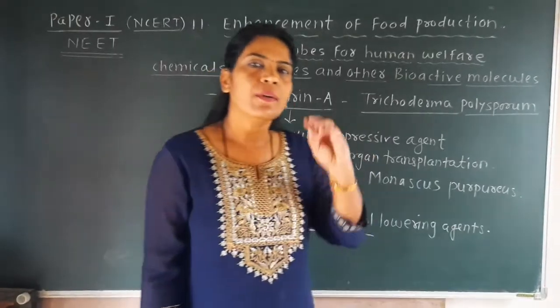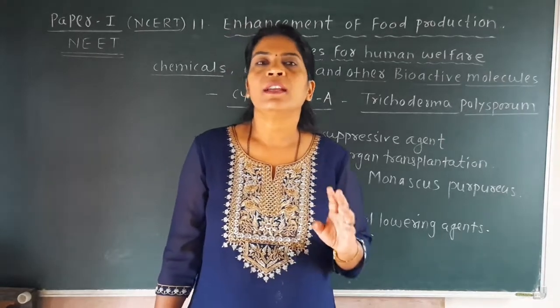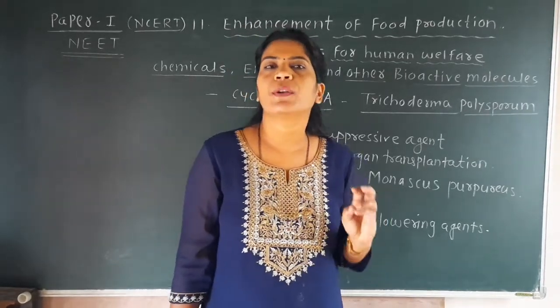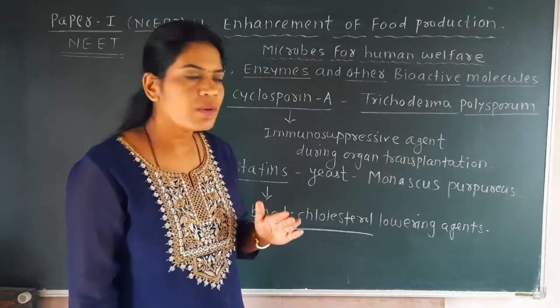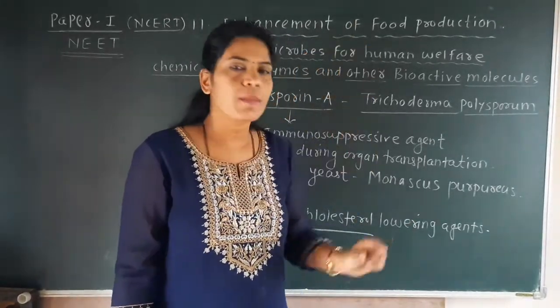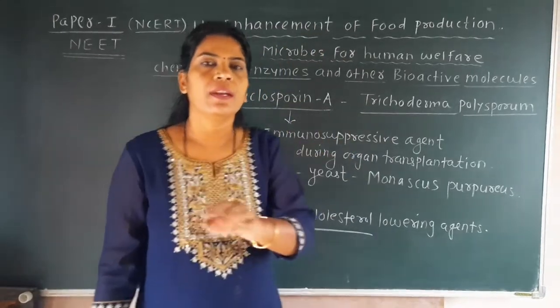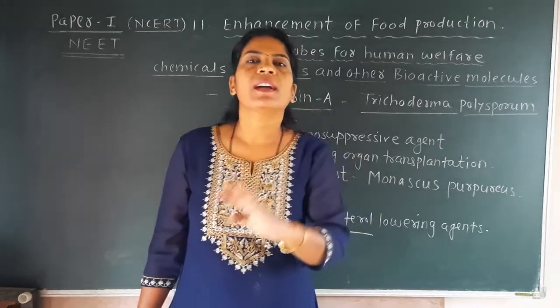Study yeast and its role in different mechanisms, and then you can easily understand the organism and its role. Make columns: bacteria, list of bacteria and their role; yeast, list of yeast and their role; then fungi, list of fungi and their role.